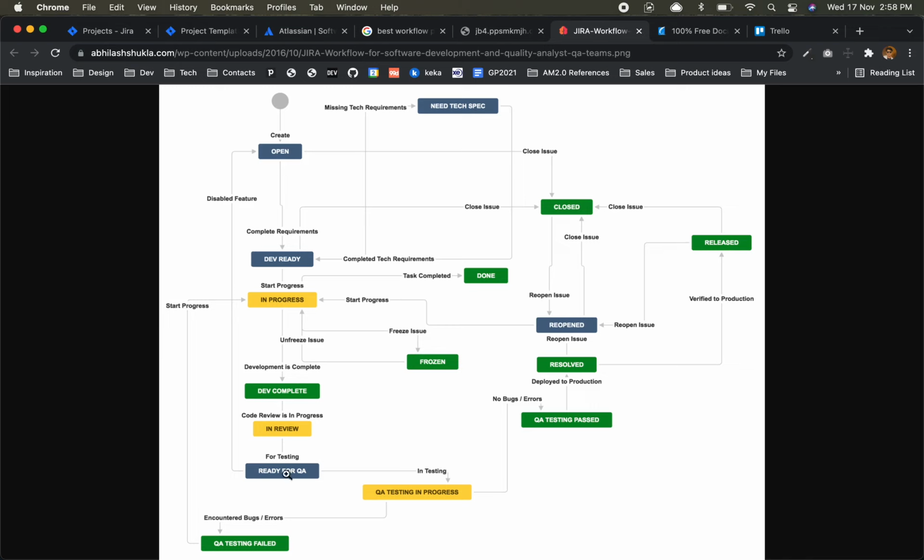After that, for testing, ready for QA, correct? After here it goes to QA testing in progress, or QA testing failed, or QA testing passed, no bugs, no errors, deployed to production. Then from here resolved and released, and from here it is closed, verified on production. On production also we have to verify, right? So this is a better workflow, I would say. Initially it looks complex, but it is not.